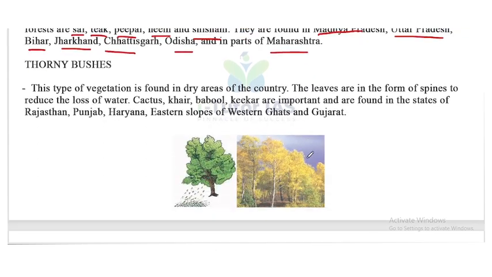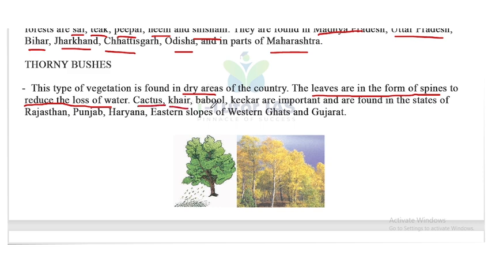Now the third one is thorny bushes. This type of vegetation is found in dry areas. The leaves are in the form of spines. Why? To reduce the loss of water, because it's a hot, dry area, so the plants need to reduce the water loss. That's why the leaves are in the form of spines.